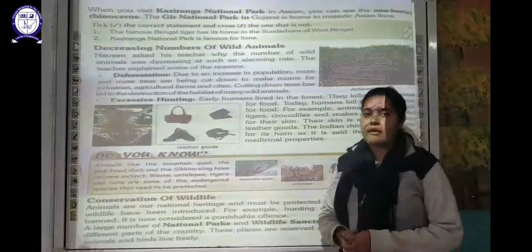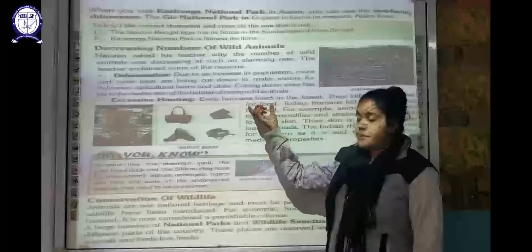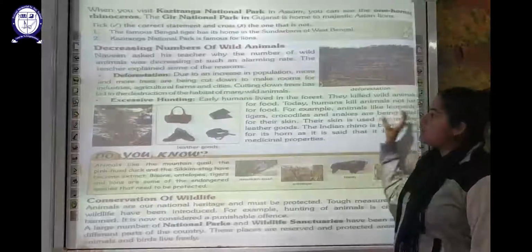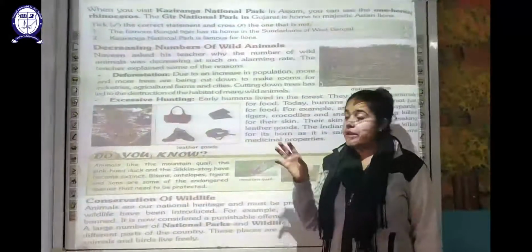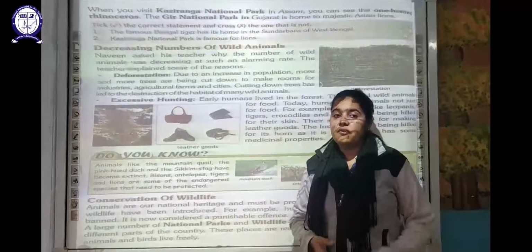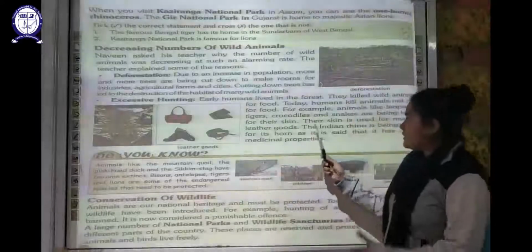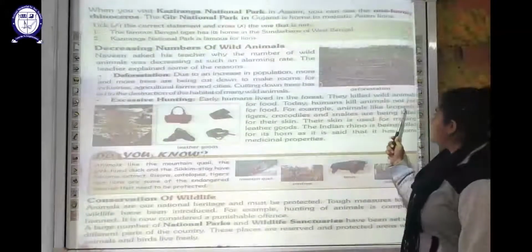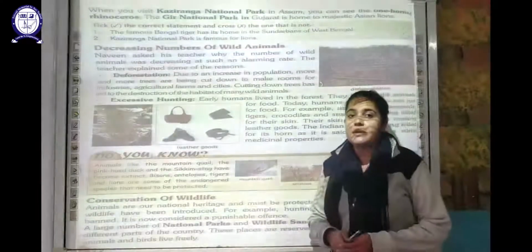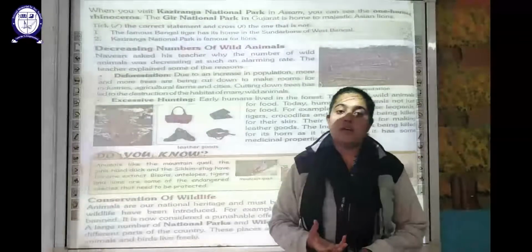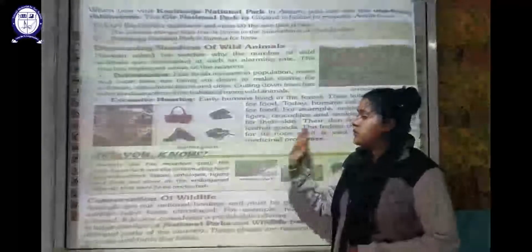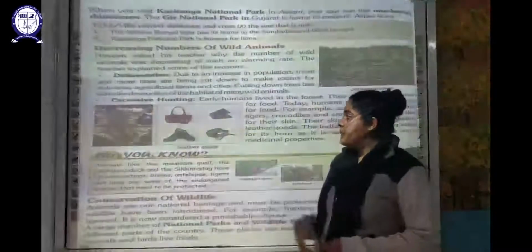They used to kill these wild animals for food, but modern human beings are killing them not only for food. They are also killing them for the various benefits they obtain. As an example, the leopards, tigers, crocodiles and snakes are being killed in order to get their skin. Their skin can be used to make various leather goods.